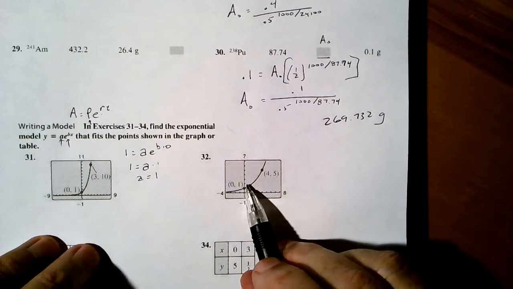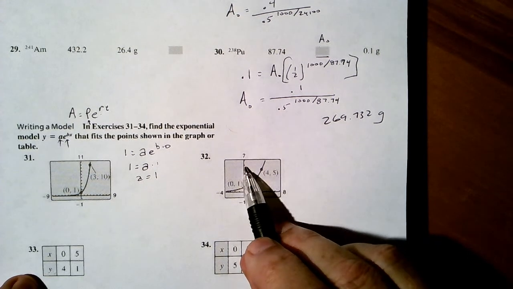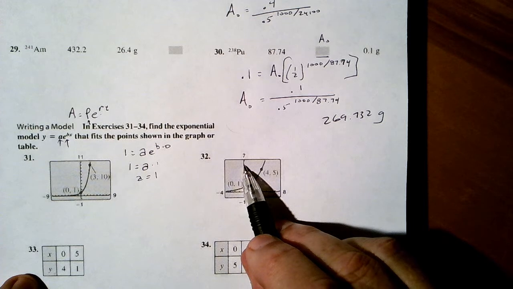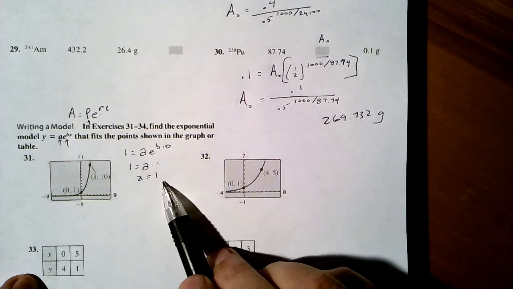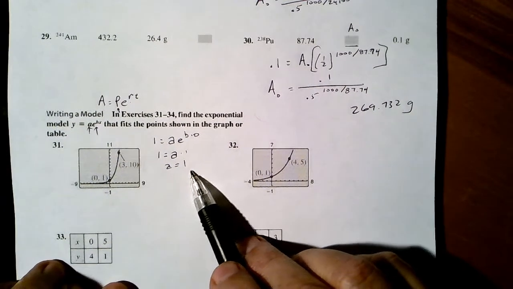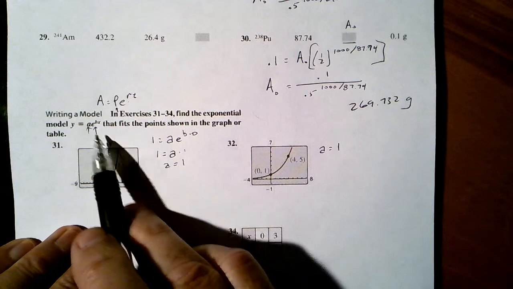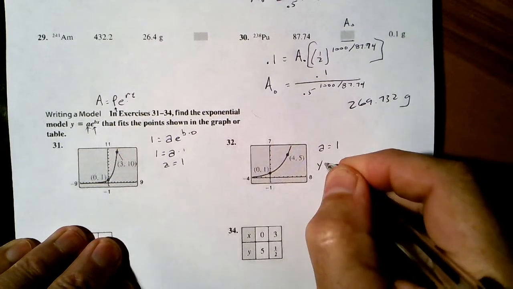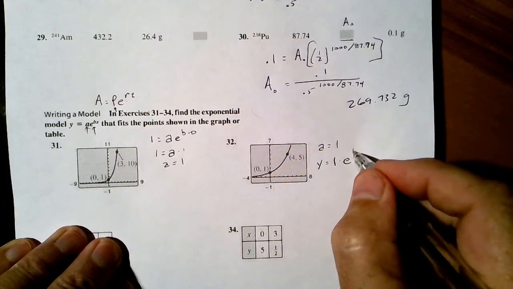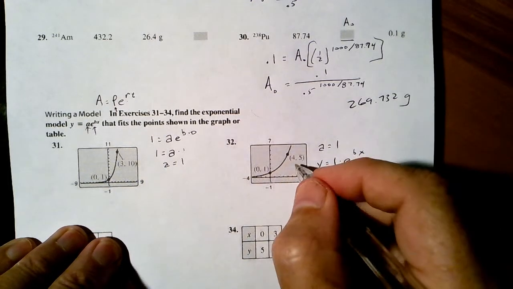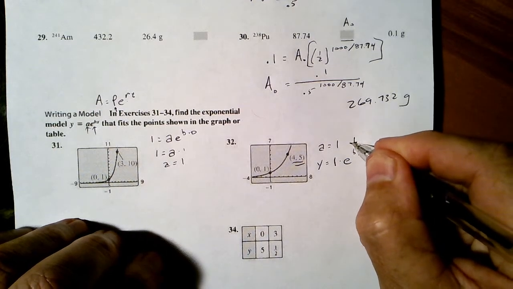I'm going to do the same thing here. Now we won't always start necessarily at 0, 1. This might be 0, 6, but if it's 0, 6, A is 6. A is 1 here for the same reason A was 1 there. So here we go. A equals 1, so right now our formula is y equals 1 for emphasis, e to the bx. And now I've got another point right here, and I need to know what b is.